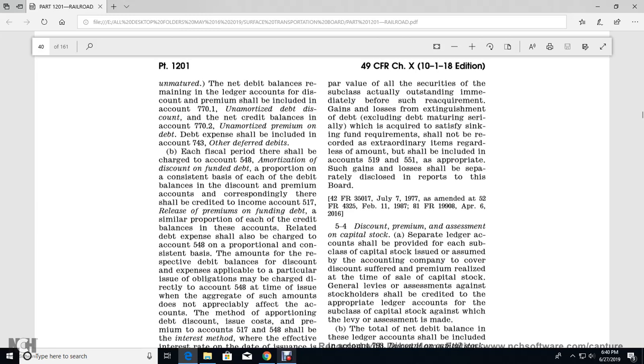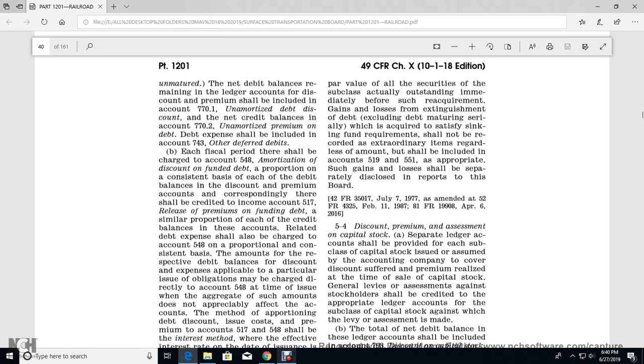discount premium, the account with the corresponding through the trade credit with the income of the 517, relief of the premium funding of the debt, similar proportion of each of the credit with the balance of these accounts related to the debt with expense. So shall be also charged with the account 548 with the proportional with the consistent with the base of the amounts for the respective debit, the balance of the discounts of the expenses applicable to particular with the issue of the obligation to be charged with directly with the account 548